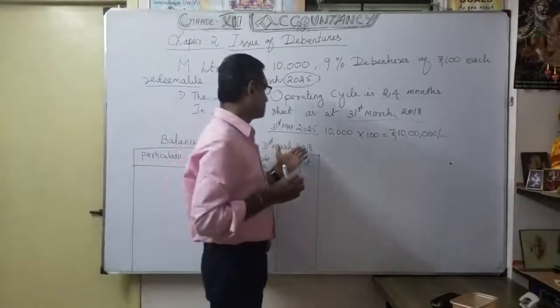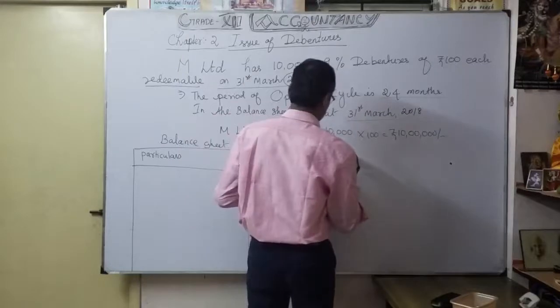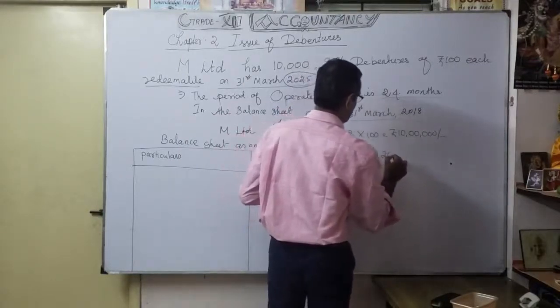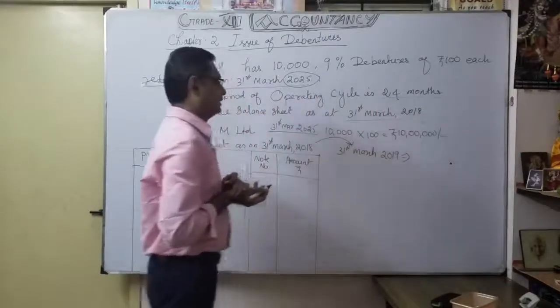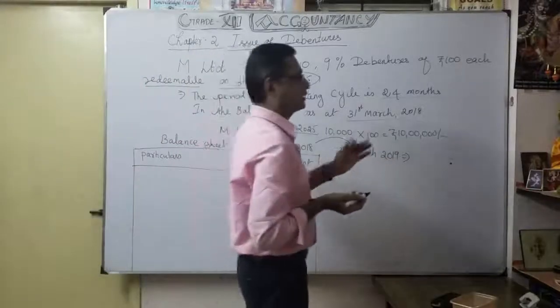The balance sheet date is 2018, and 31st March 2019 is the next one year.